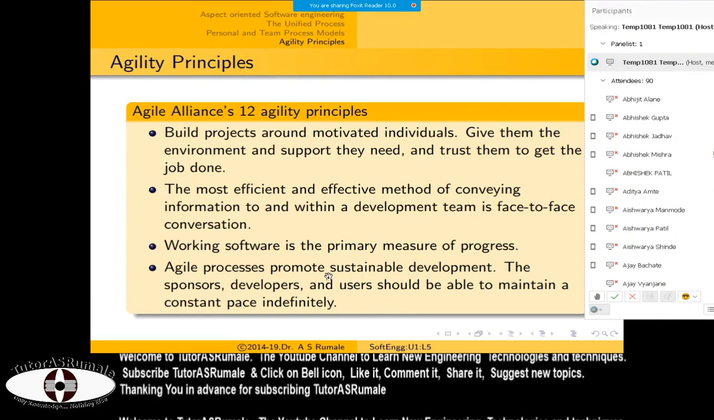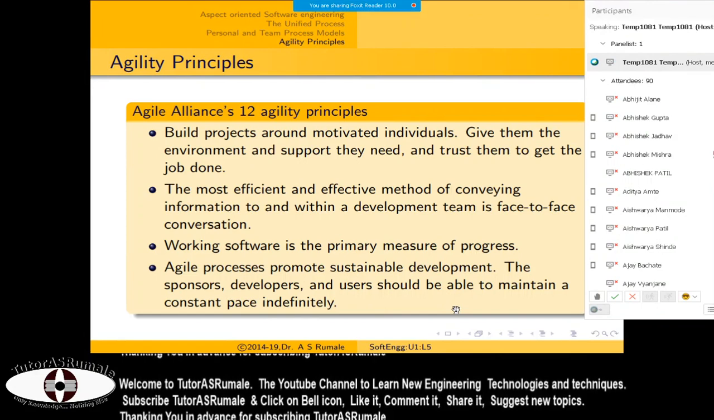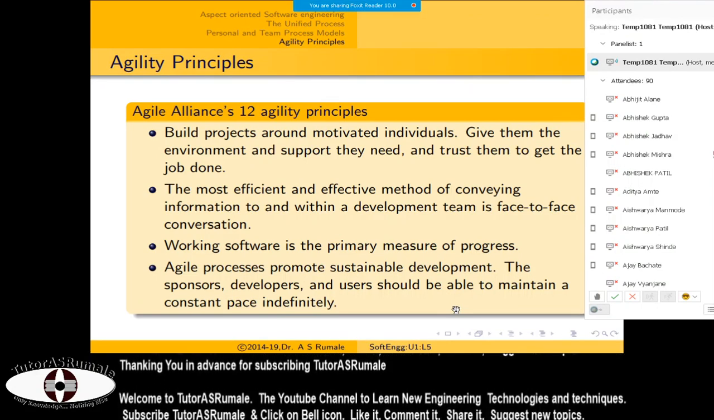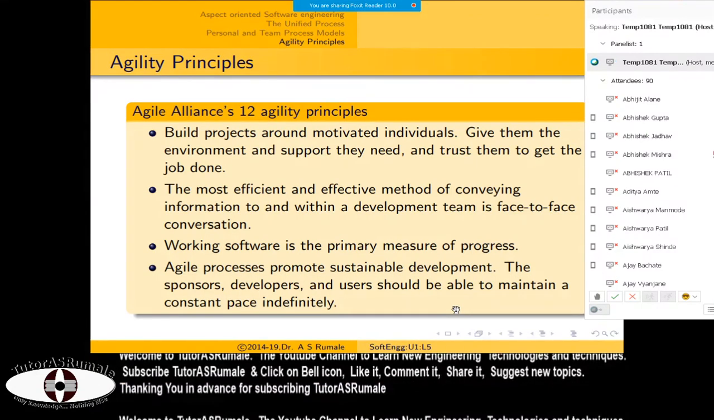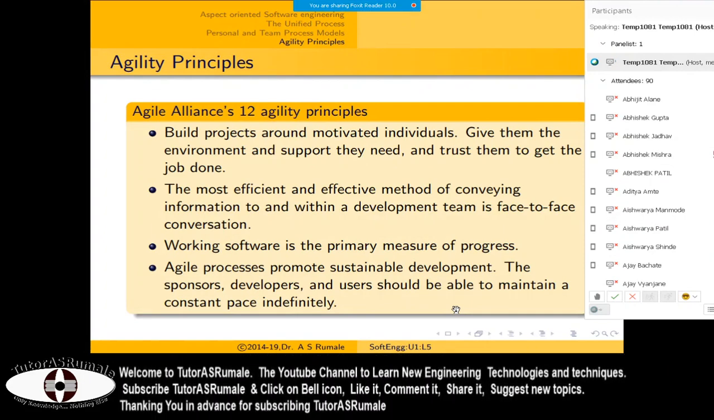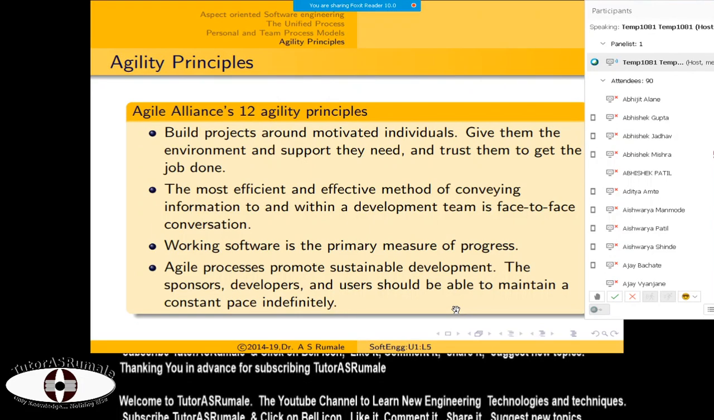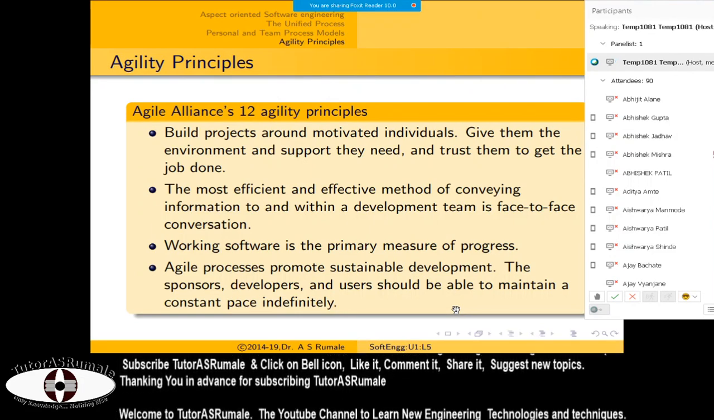Then the agile process promotes sustainable development. What is sustainable development? It is step by step, and you are not deleting the final last development. It is always backward compatible. So the sponsors, developers, and users must maintain a constant pace indefinitely. It means you must be in communication with everybody.